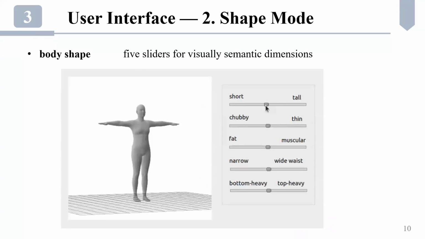Shape parameters are coefficients of blend shapes obtained by PCA. We follow the model definition but retain only 5 dimensions with visual semantics. We provide sliders for manipulating each of the dimensions to fit the human shape better to the figure on the frame.